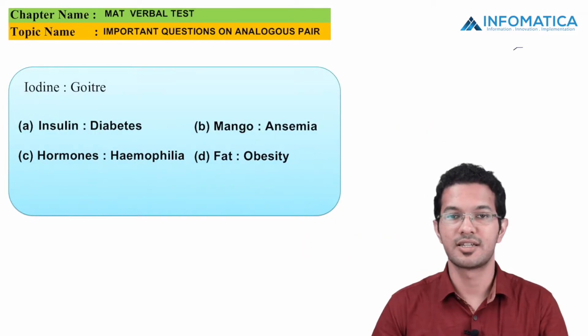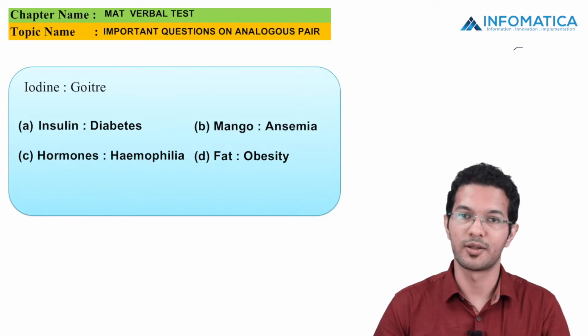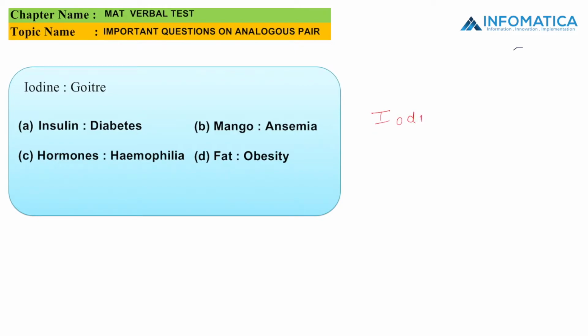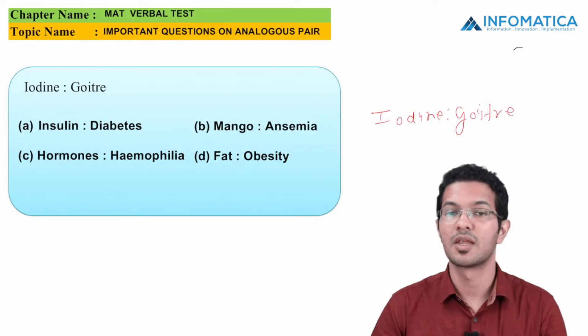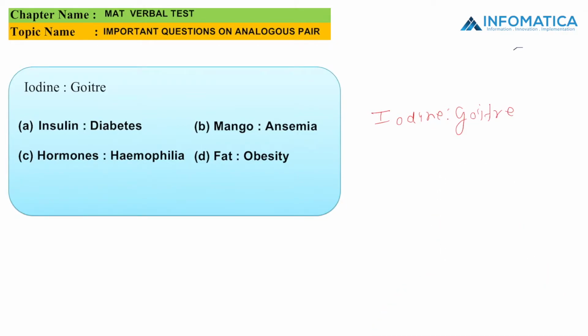Let us see the next MCQ. It says that iodine is related to goiter. The relation is if we lack iodine, we get goiter. So let us see the options. Option A says that insulin is related to diabetes.